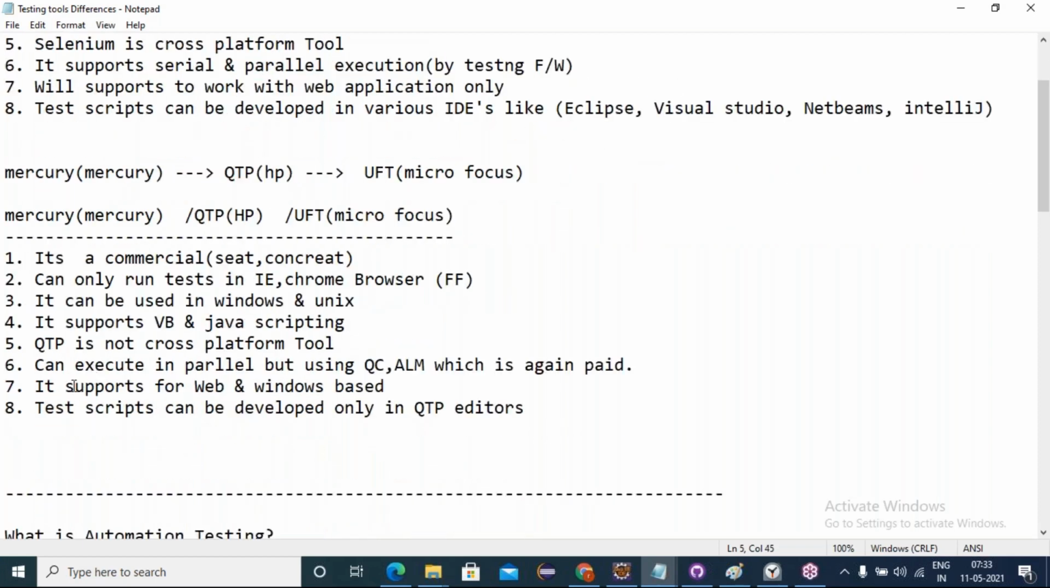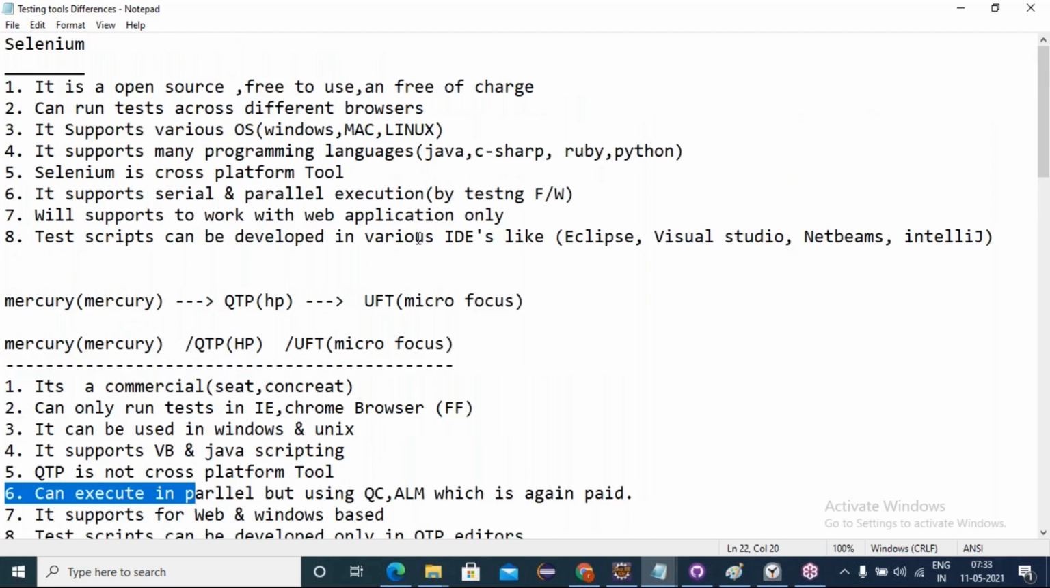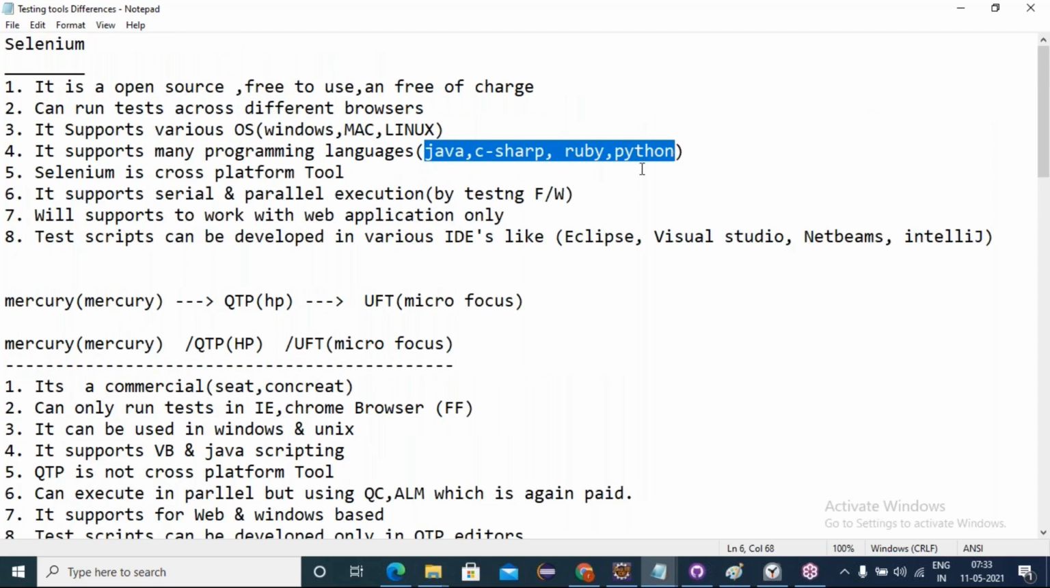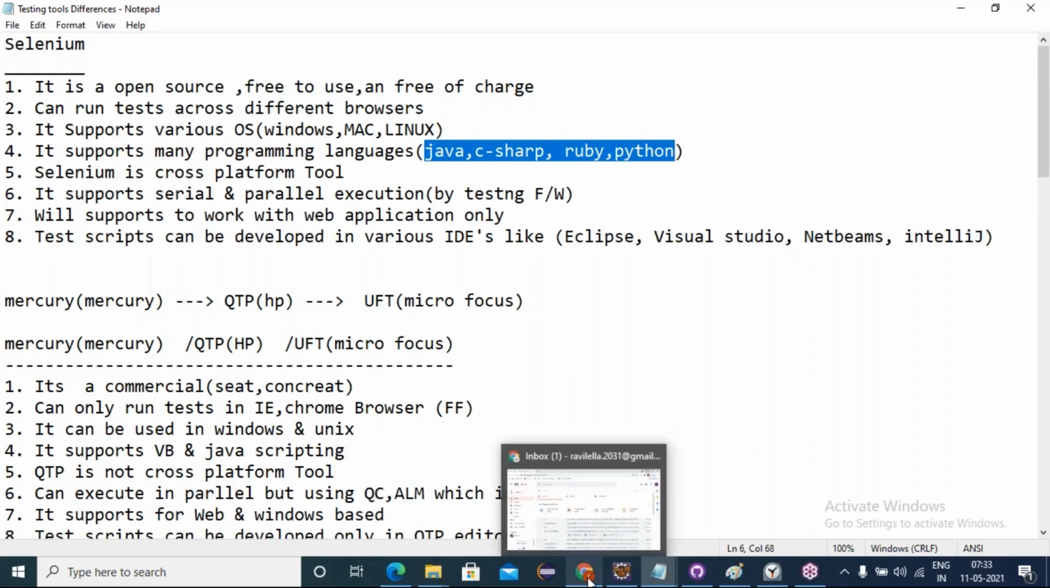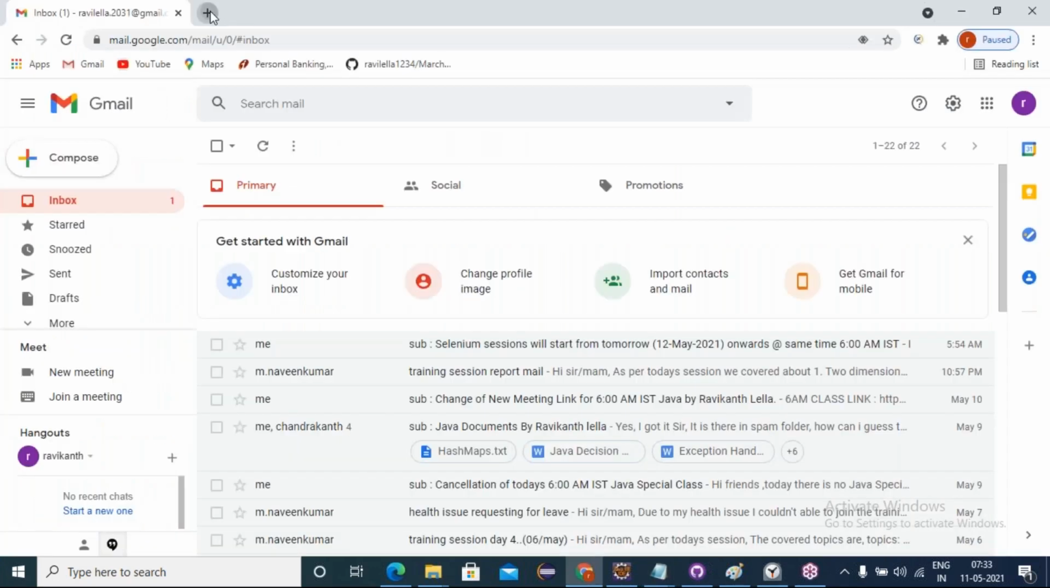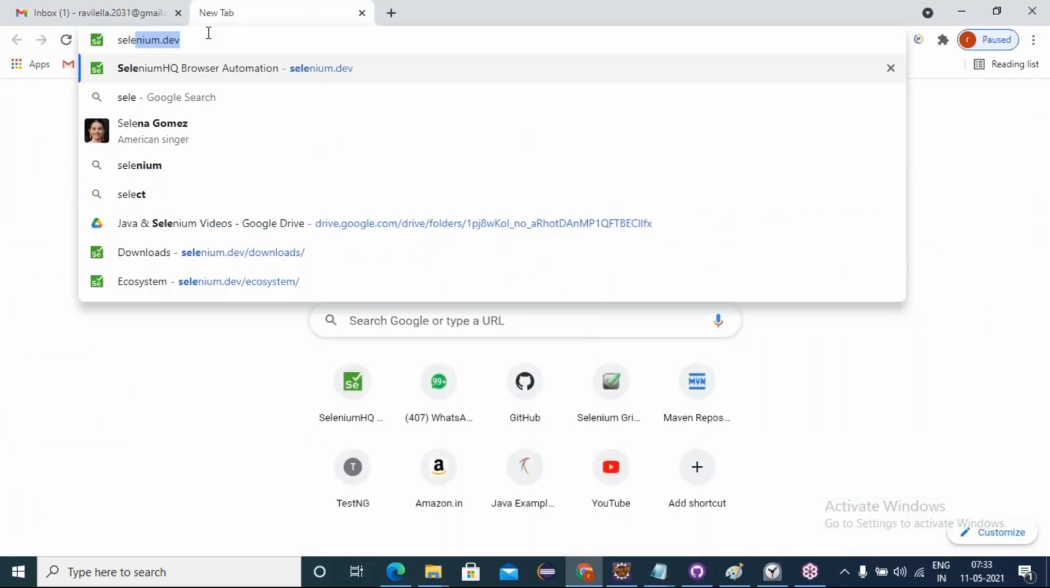And one more point. Sir, does Selenium support JavaScript? Yes: Java, JavaScript, C#, Ruby, and Python. Not only this, apart from that, some other language bindings have also been supported for the past 2 years. Here, the official website for Selenium is selenium.dev.